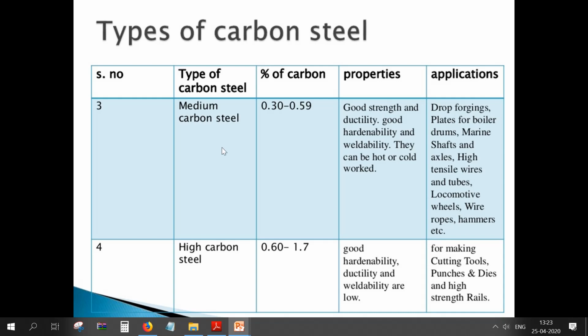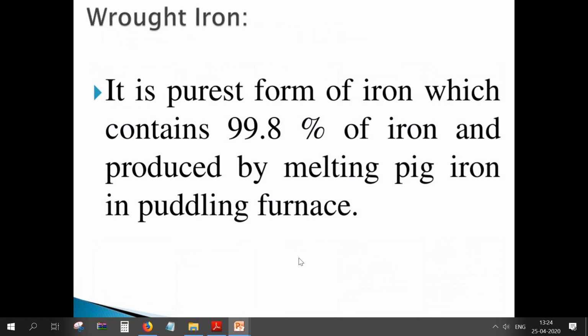And when you come to high carbon steel, it has a carbon percentage of 0.6 to 1.7%. It has good hardenability, but ductility and weldability are very low for this high carbon steel. For making cutting tools, punches and dies, and high strength rails, we are going to use high carbon steels. So we should remember, the higher the percentage of carbon, the higher the hardness of a material.